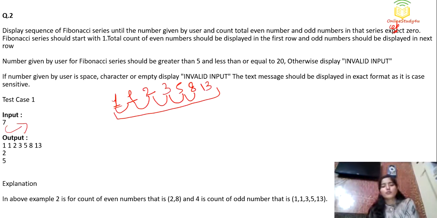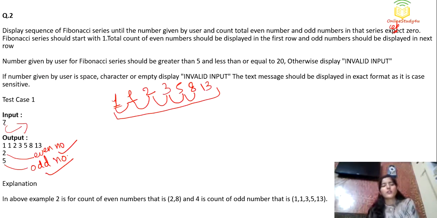So you can see 2 and 8 are the only even numbers here, so the count given for even numbers is 2, right? And then the remaining are 1 1 1 2 3 4 5... so these are odd numbers. You can see there are 5 odd numbers, so 5 is given as the count of total odd numbers.